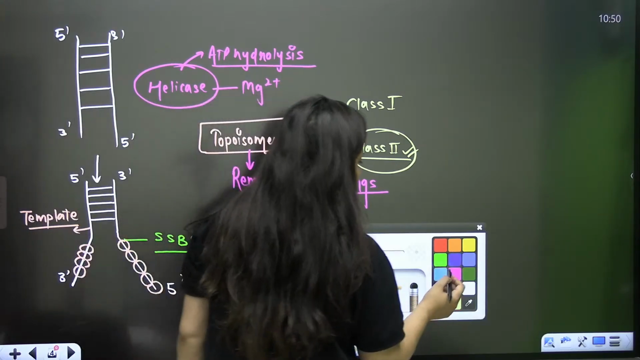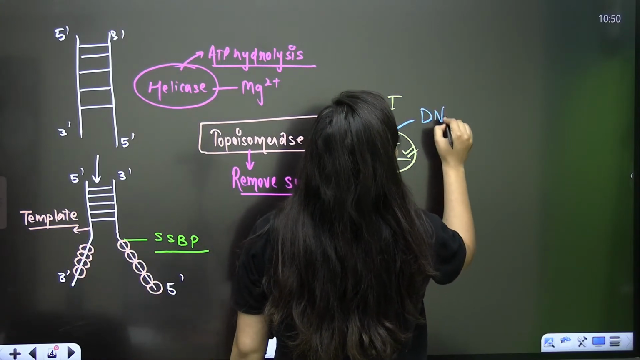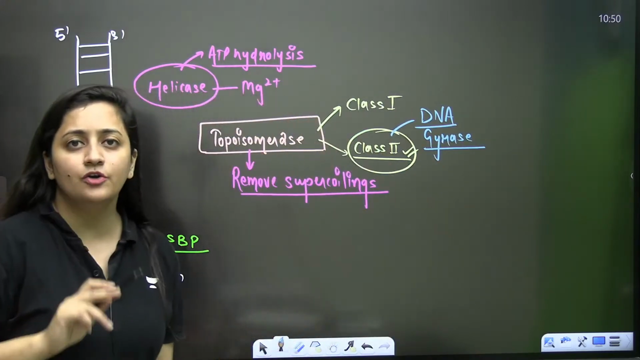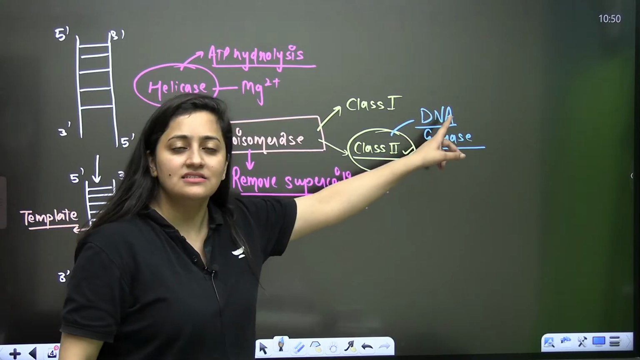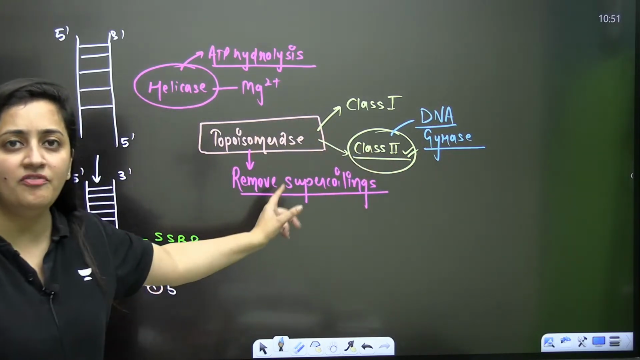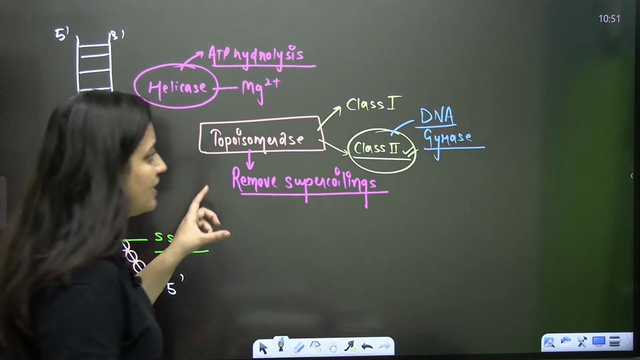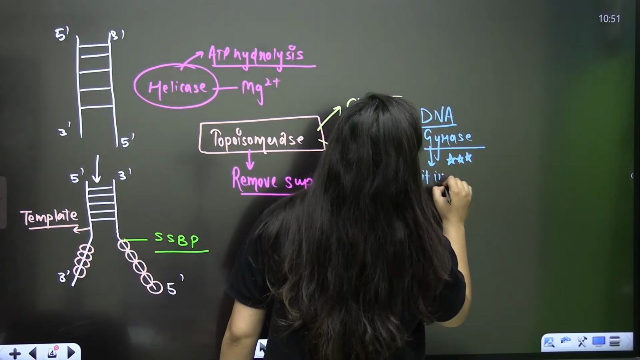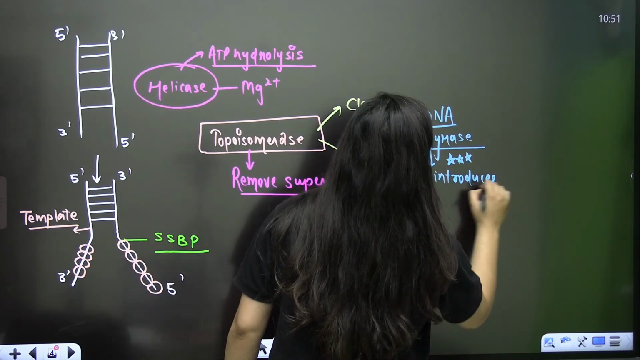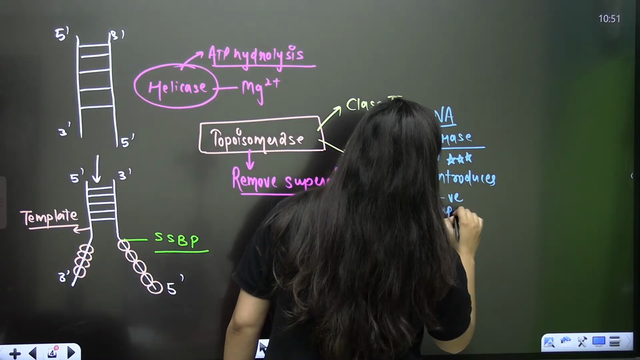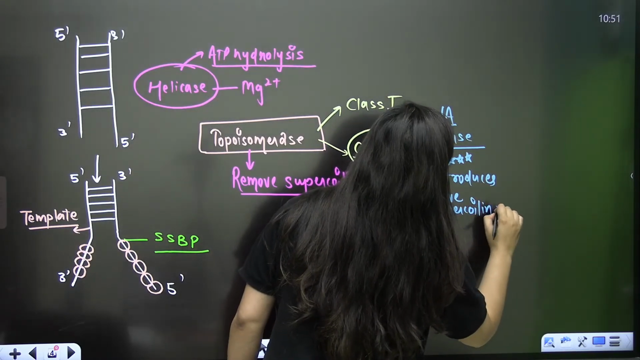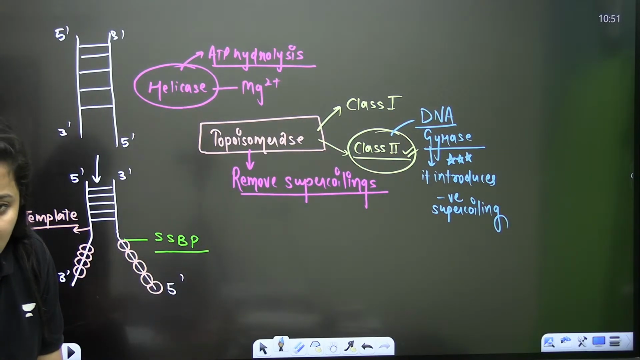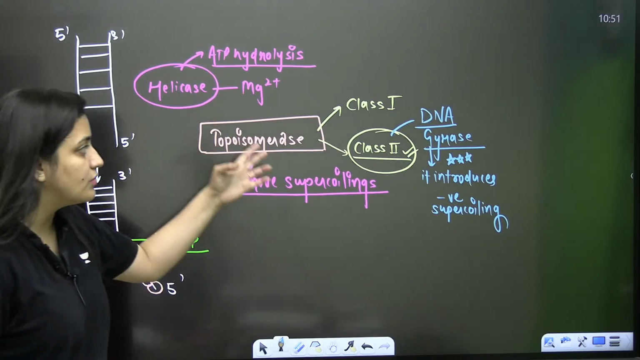In the case of prokaryotes, you talk about the DNA gyrase, and that is also a topoisomerase. It is the first topoisomerase discovered in prokaryotes, that is DNA gyrase, which is a class 2 type of topoisomerase. Its function is to remove the positive supercoiling, but it introduces negative supercoiling. That's what you need to keep in your mind. So this is about the topoisomerase.